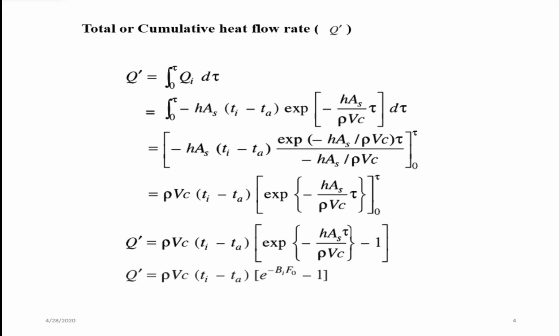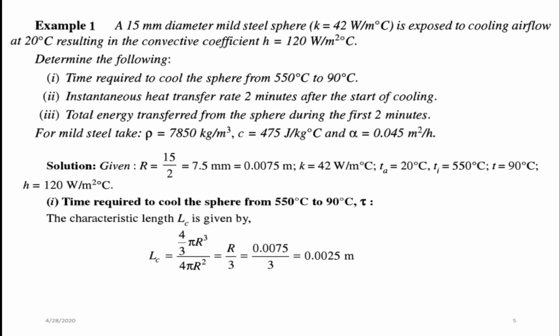Now we will solve a problem on cumulative as well as instantaneous heat flow rate. A 15 mm diameter mild steel sphere, thermal conductivity 42 watt per meter degree Celsius, is exposed to cooling airflow at 20 degree Celsius, resulting in a convective coefficient h equal to 120 watt per meter square degree Celsius. Determine the following. Time required to cool the sphere from 550 degree Celsius to 90 degree Celsius.